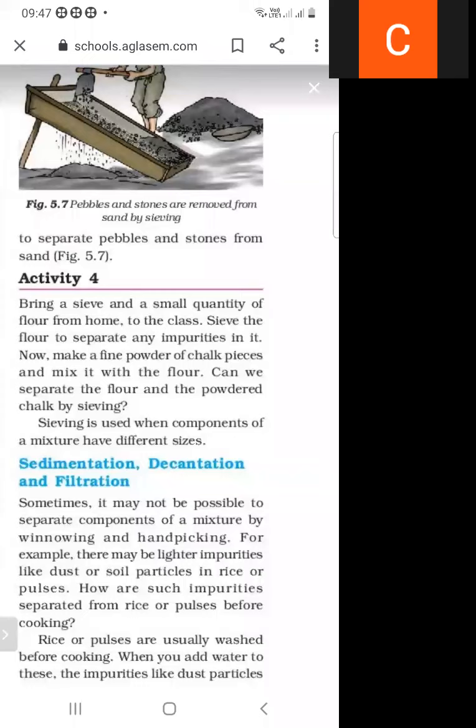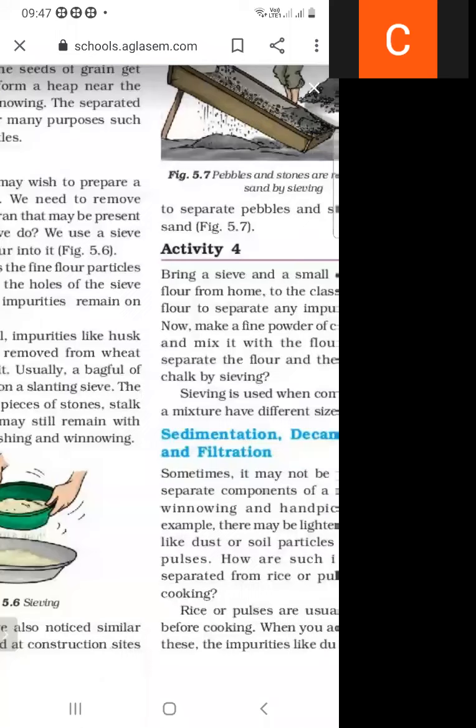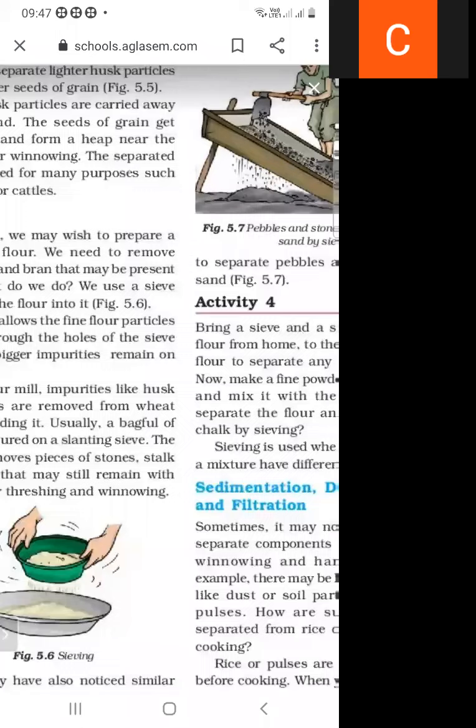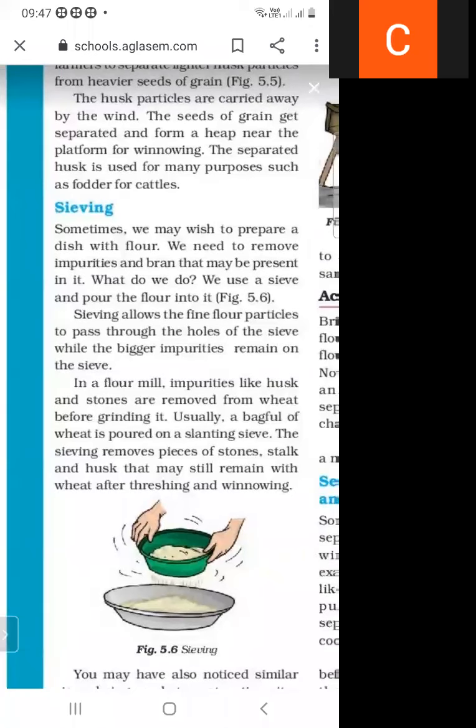We are repeating the process of sieving. What is sieving? If you want to separate impurities from the flour, the material used is a sieve. With the help of a sieve, we can separate impurities and flour.